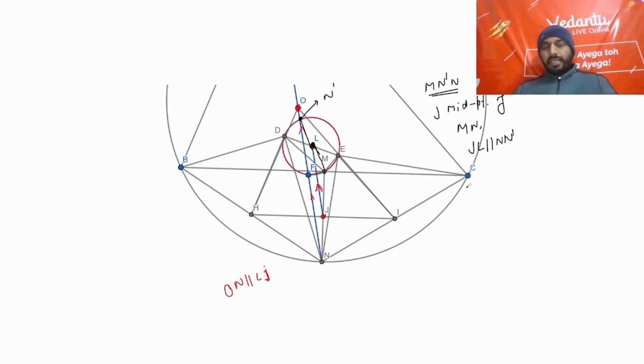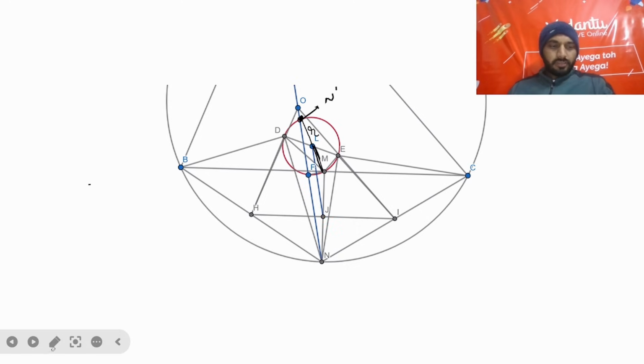So we can say that L should be the midpoint of MN dash. So we get ML is equal to LN dash, which is equal to the radius of the red circle.